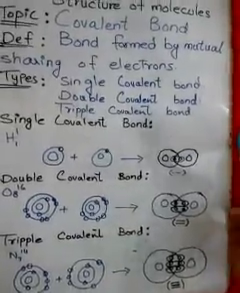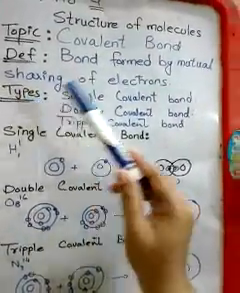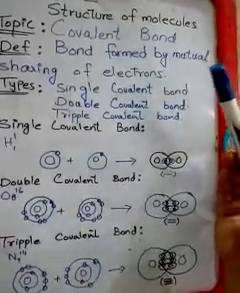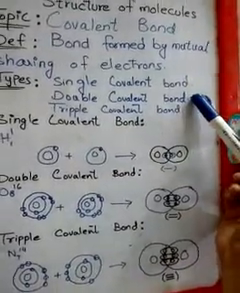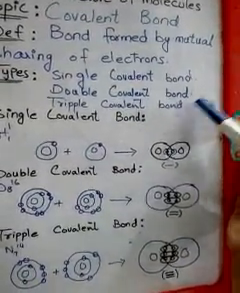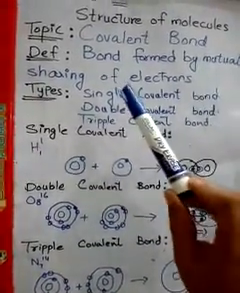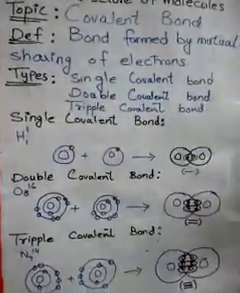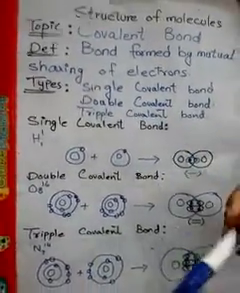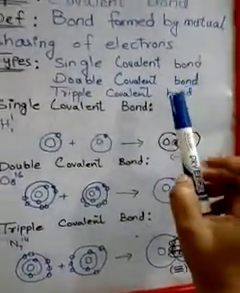Moving on to the types of that bond. There are 3 types of covalent bond, namely single covalent bond, double covalent bond and triple covalent bond. How many types are there? There are 3 types, namely single, double and triple covalent bond. We will learn all of them one by one, starting with our single covalent bond.